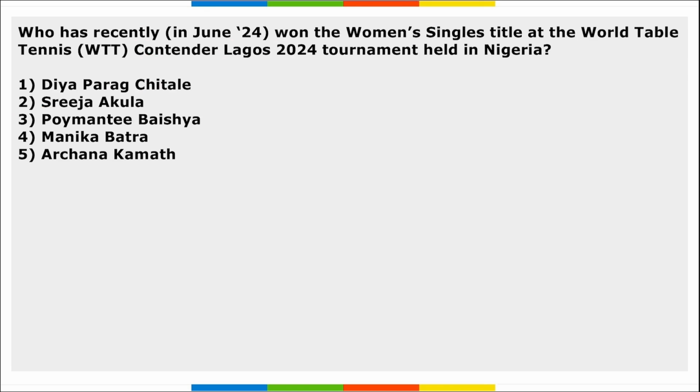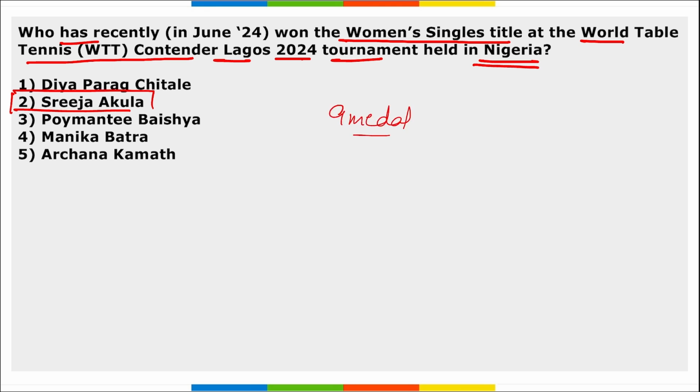Next, who has recently won the women's singles title at the World Table Tennis Contender Lagos 2024 tournament held in Nigeria? It was won by Shrija Akula. She's an Indian, and remember, the Indian contingent won a total of 9 medals, out of which 3 were gold, 1 silver and 5 bronze. This WTT Contender Lagos was held in Nigeria, and Shrija Akula of India won the women's singles title here, and she became the first Indian player to win the women's singles title in the WTT Contender.